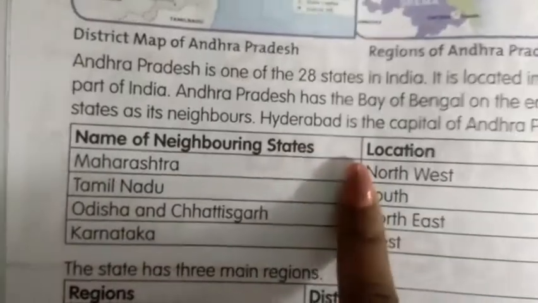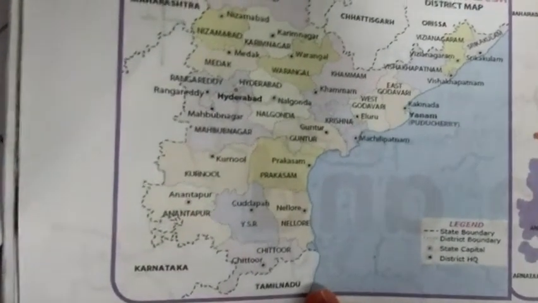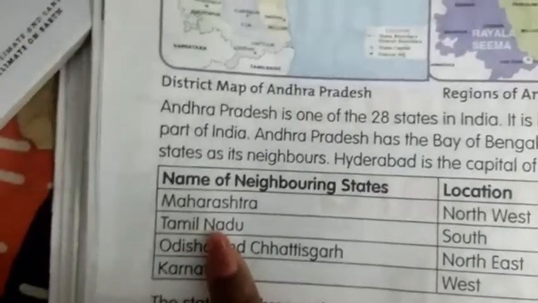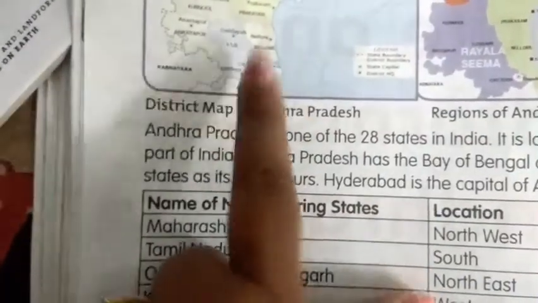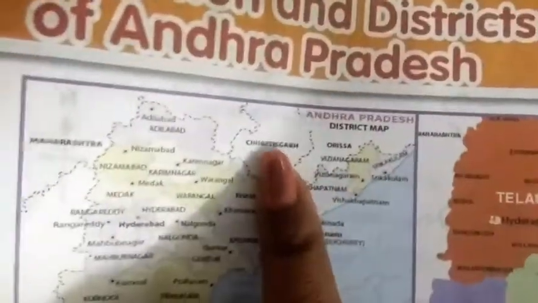What are the neighboring states, children? You can see here, this is Andhra Pradesh: Chhattisgarh, Odisha, Maharashtra, and down, Karnataka and Tamil Nadu. Maharashtra is in the northwest. Tamil Nadu is in the south, down. And where are Odisha and Chhattisgarh? Here. Odisha and Chhattisgarh are on the northeast side.